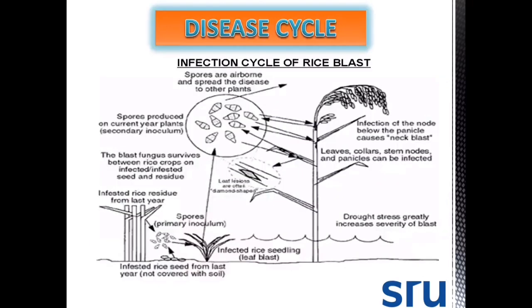Then coming to disease cycle, the primary source of inoculum is infected seeds. Farmers use infected seeds for sowing, and these infect the young seedlings and symptoms appear. Then again the infected plant will produce these three-celled pyriform shaped conidia. These are carried by wind along the wind direction. Then again they infect healthy plants, and there is appearance of leaf blast, node blast, and neck blast symptoms. So this is the brief disease cycle.